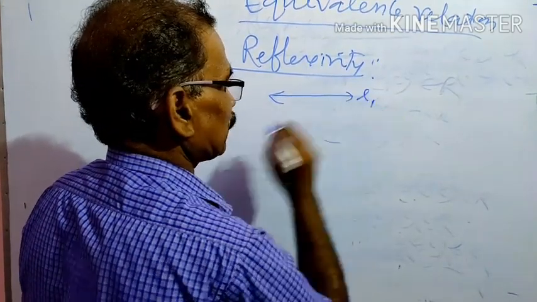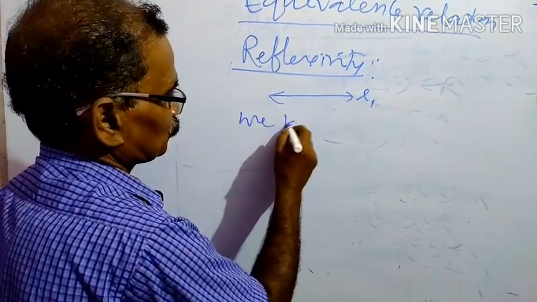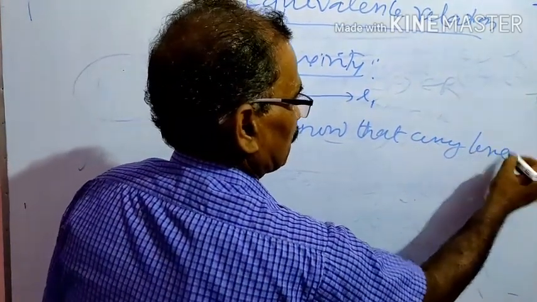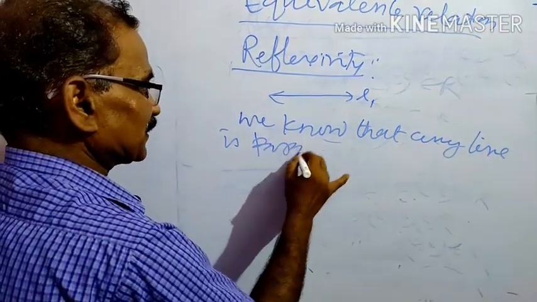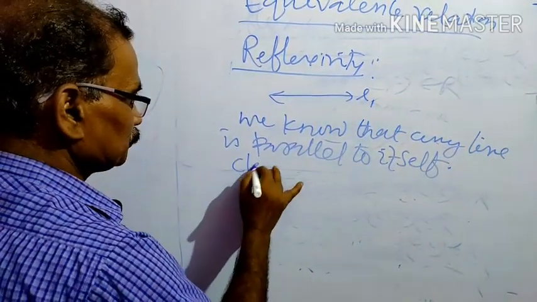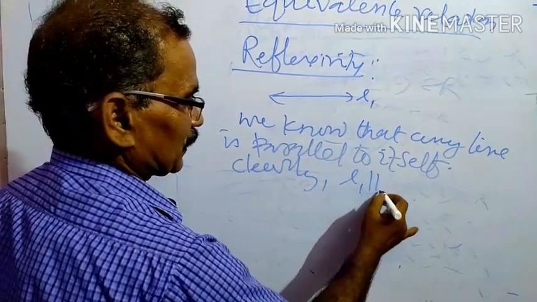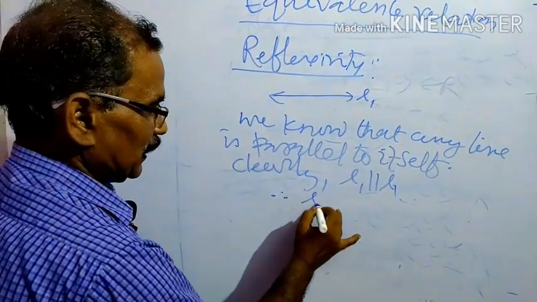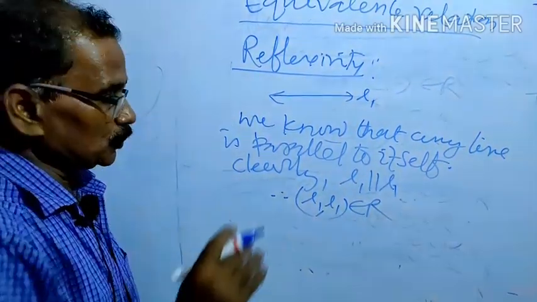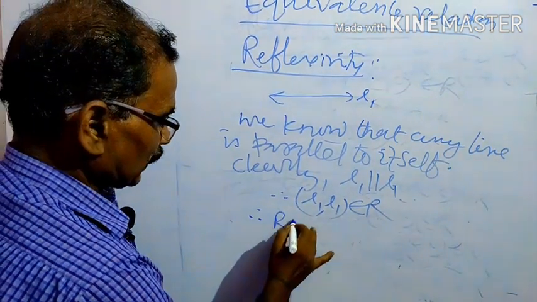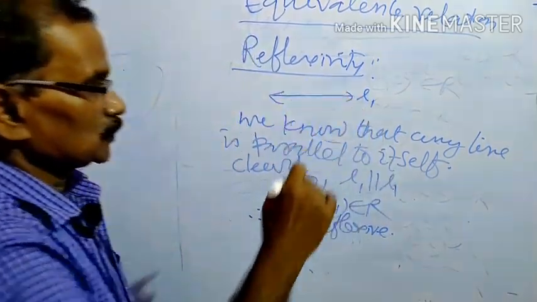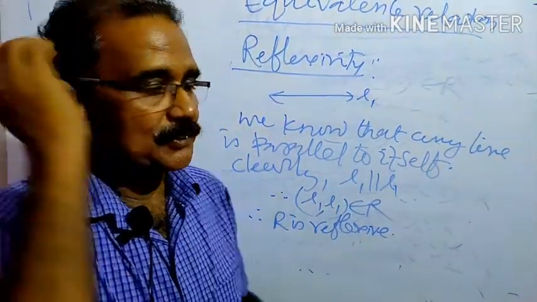Here one line L1, and we know that any line is parallel to itself. Clearly, L1 parallel to L1. Therefore, L1 comma L1 belongs to R. Therefore, R is reflexive. Note down, students.